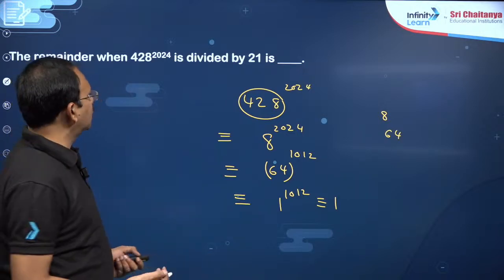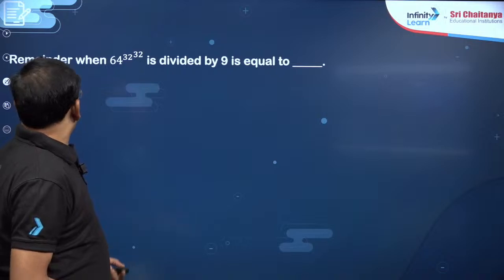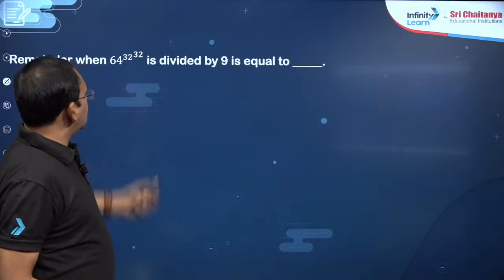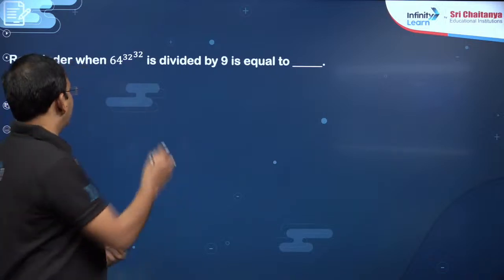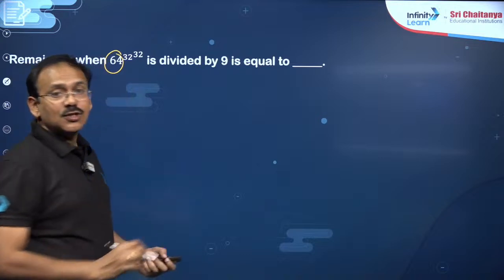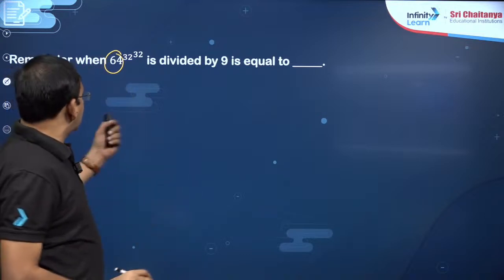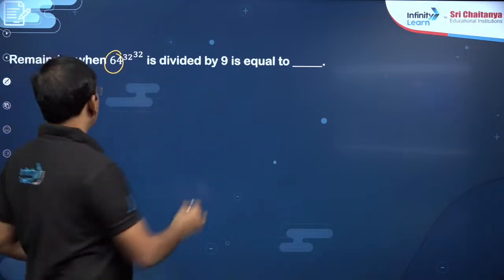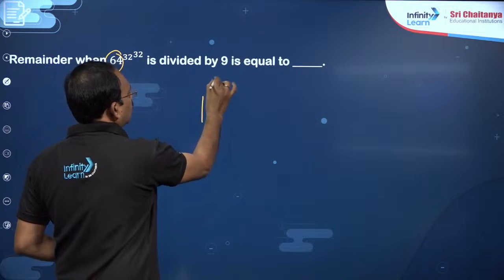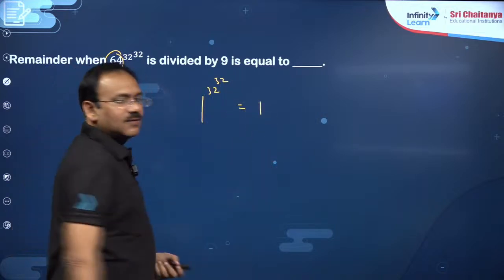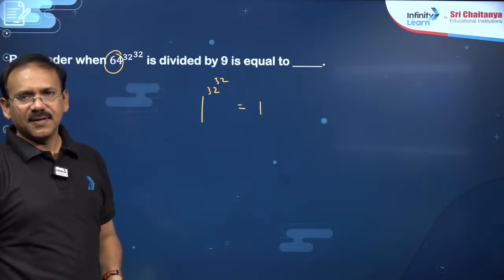Clear? Simple question. You see this question: what is the remainder when this number is divided by 9? Simple, bhaiya. The base you replace with the remainder. 64 when divided by 9, the remainder is 1. 1 power 32 is 1. So the answer is 1. Very simple, right?